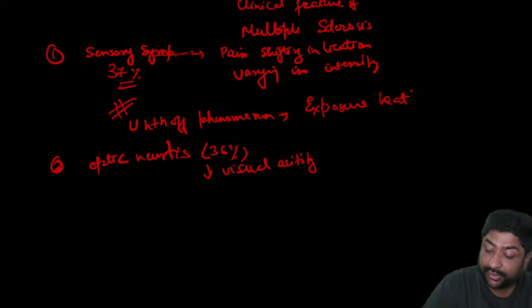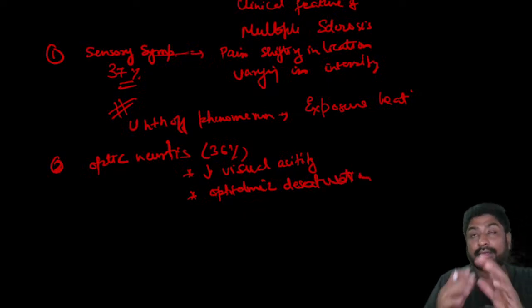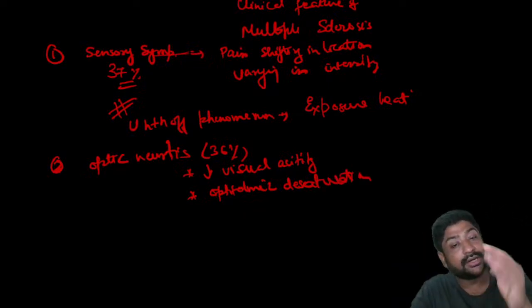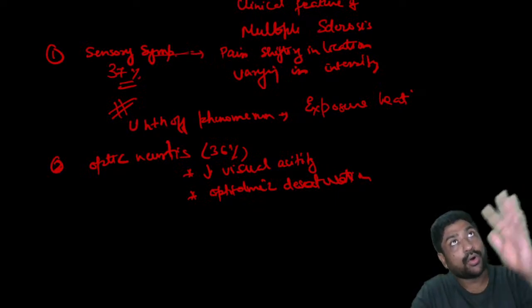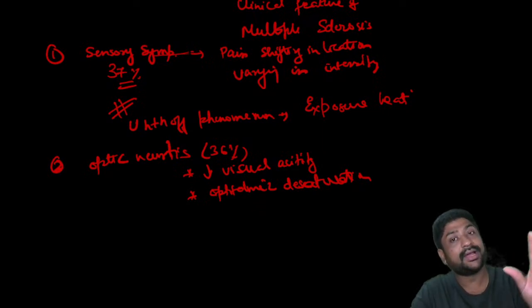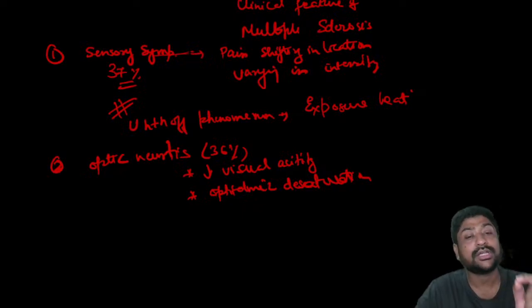Also, what we typically see is ophthalmic desaturation. What is ophthalmic desaturation? It is when the color perception in a certain area falls. Suppose the wall is completely green. If the patient sees that wall, all the area will be fine, but in some area he will not be able to see properly, and the green color will be lighter. So this is called ophthalmic desaturation.